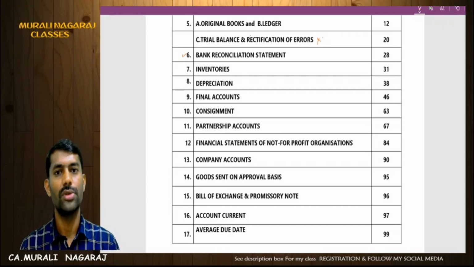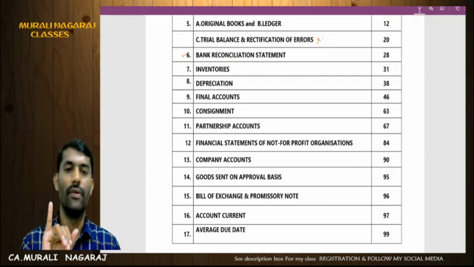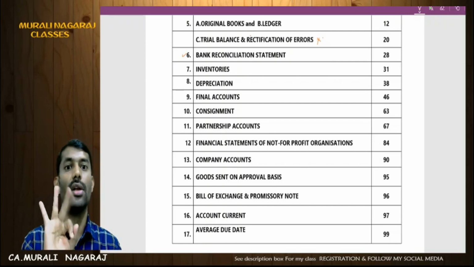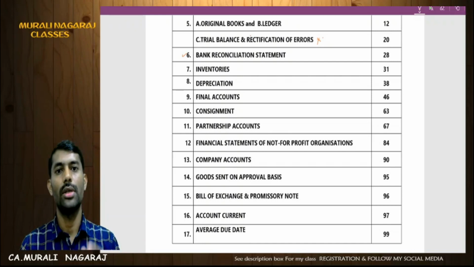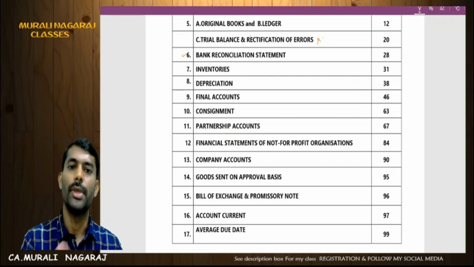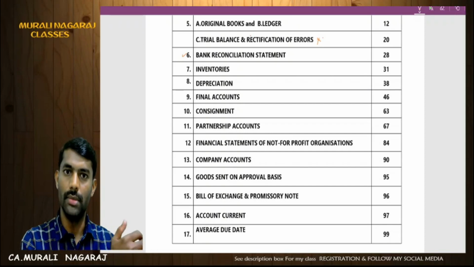Next, consignment, a short question. In consignment, please focus on valuation of stock, commission treatment, and loss treatment. If a normal loss is there, first you have to reinflate the per unit cost price, revise the cost price, then use the revised cost price for normal loss, abnormal loss, or further calculations for valuation of stock, etc.